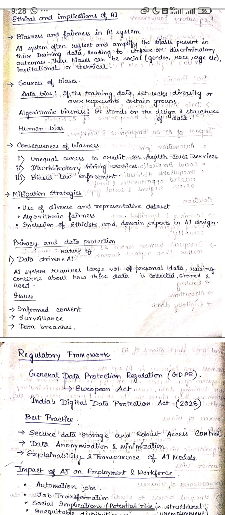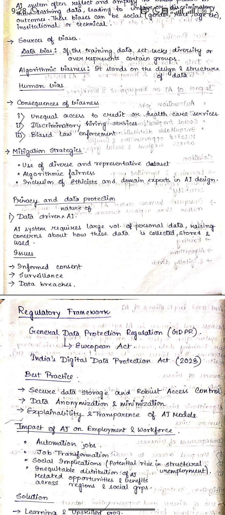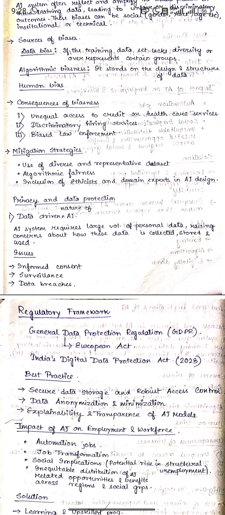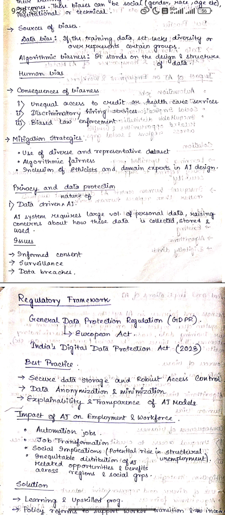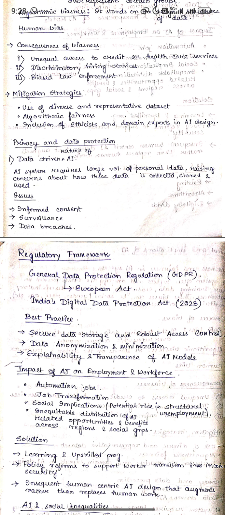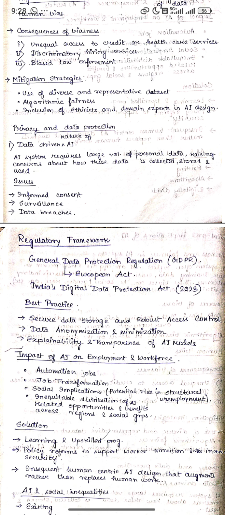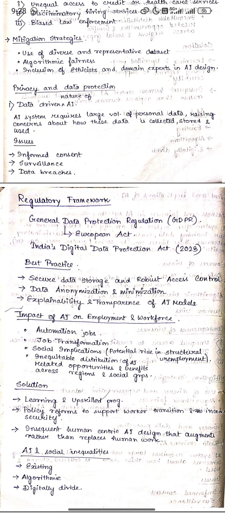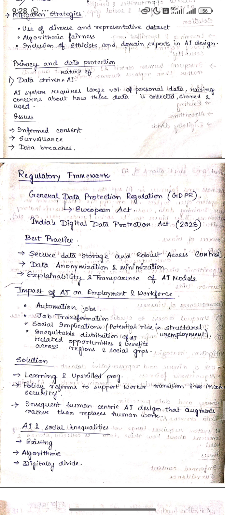We have sources of bias: data bias, algorithm bias and human bias or people bias. The training data set lacks diversity. Consequences: unequal access to credit or healthcare services, discriminatory hiring, biased law enforcement. Mitigation strategies: use of diverse and representative data sets, algorithmic fairness, inclusion of ethics and domain experts in AI.